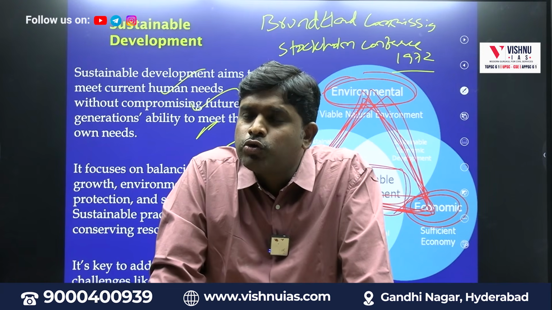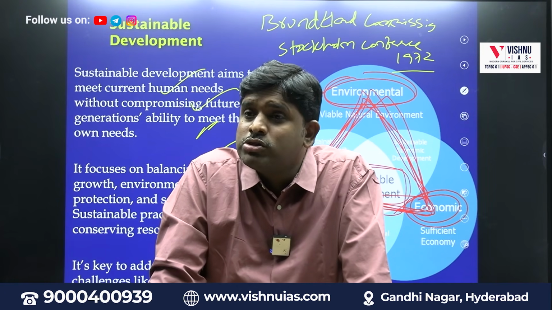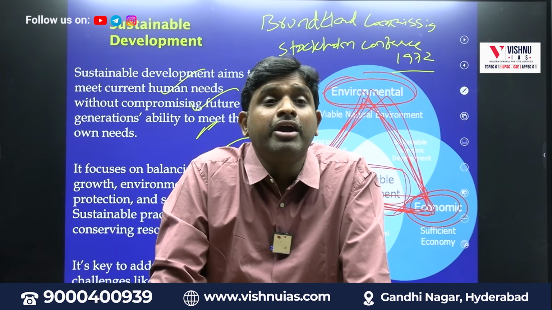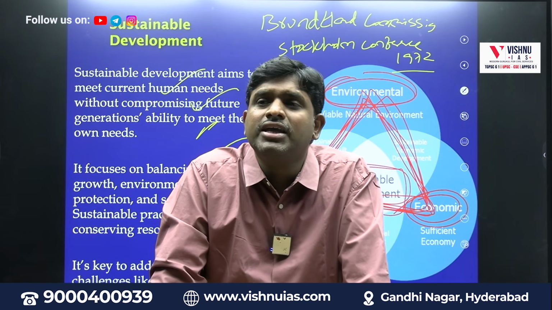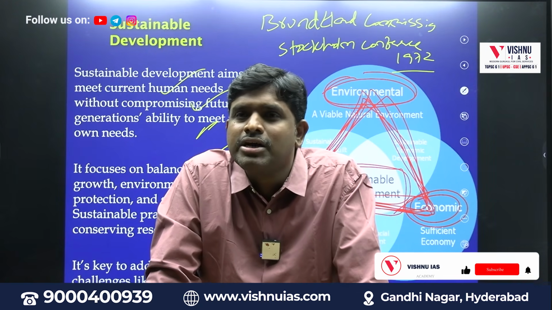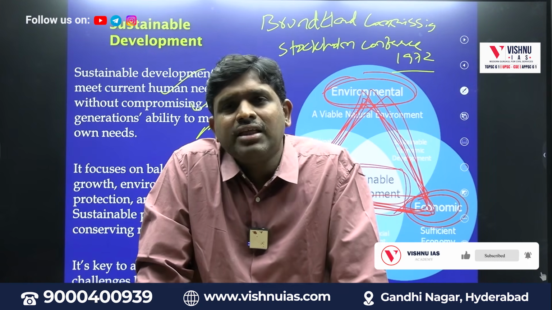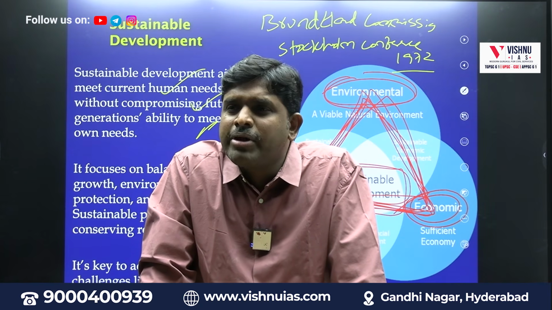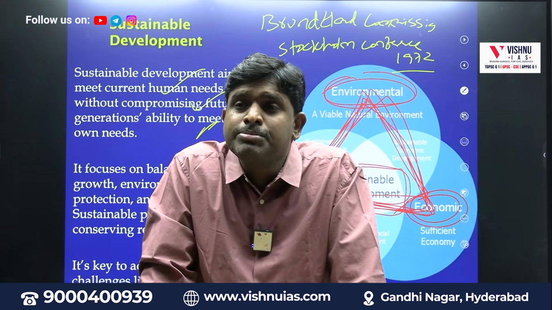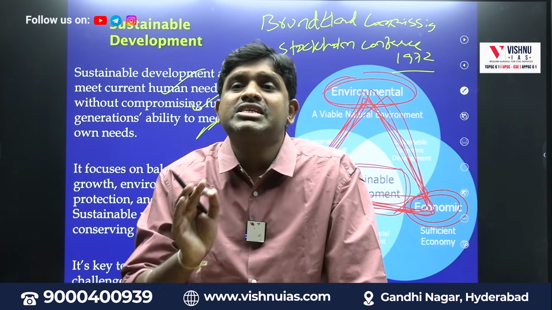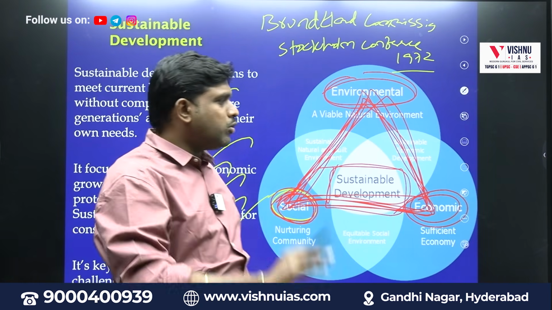So from 2000 to 2015 we had to reach which goals? Millennium Development Goals, time completed. Then in 2015 we devised another goal to reach by 2030. That particular target to reach by 2030 is called what? Sustainable Development Goals. The Millennium Development Goals were 8, and they were completed by 2015. Now we have another set of goals to reach by 2030, called Sustainable Development Goals. How many goals are there? 17 goals are there.